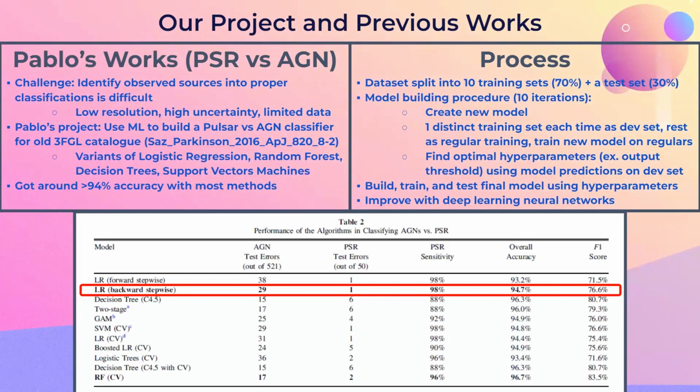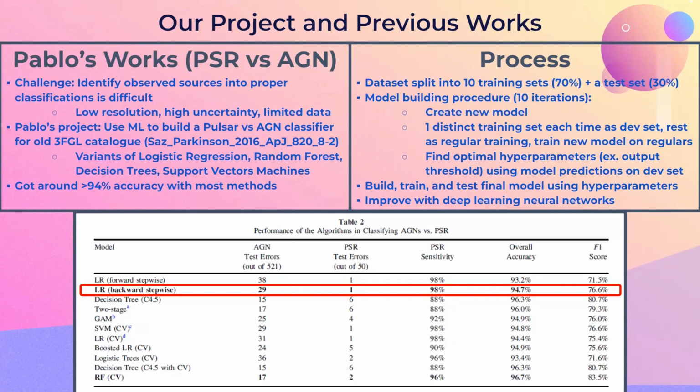Pablo and his fellow scientists in his past research have used various machine learning techniques to build a pulsar versus active galactic nuclei classifier for the 3FGL catalog containing 4 years of data. He used variants of logistic regression and other machine learning algorithms, and his team did a great job, exceeding 94% overall accuracy with most of his methods.